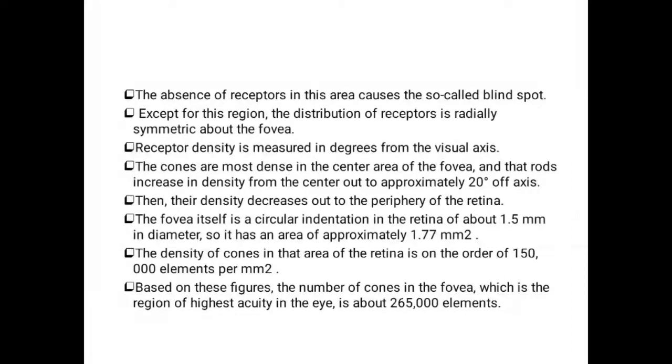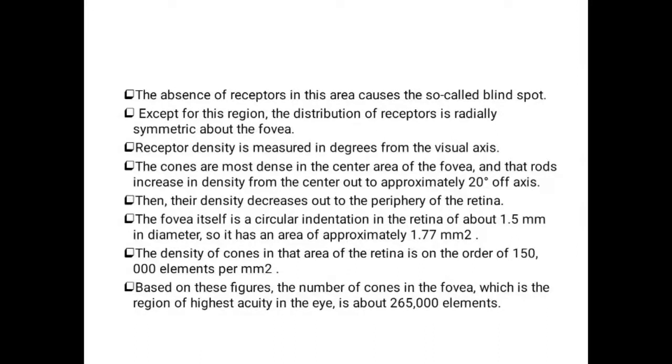The cones are most dense in the center area of the fovea, and the rods increase in density from the center out to approximately 20 degrees of axis. As I already said, at the center region of the fovea the number of cones is dense, and at 20 degrees off the center region the number of rods increases. So the density decreases toward the periphery of the retina.